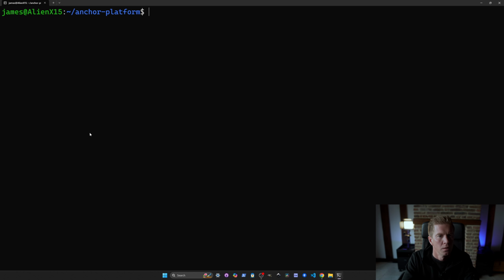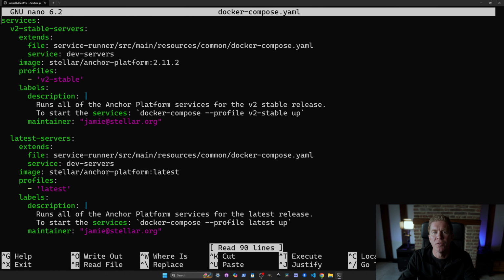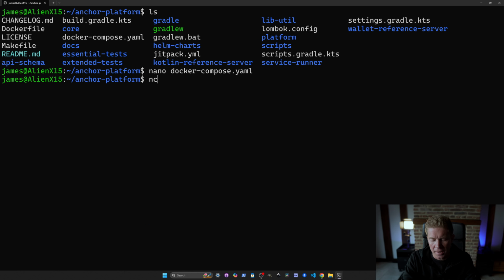Boom. If we look into the files here, we can go into Docker Compose. And this is the starting point for the configuration for how you go about integrating Anchor services into your business logic. We can then use netcat to demonstrate that localhost on port 8080 is reachable.